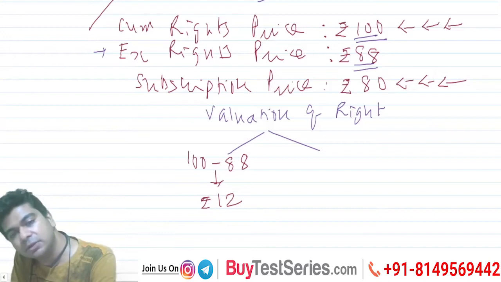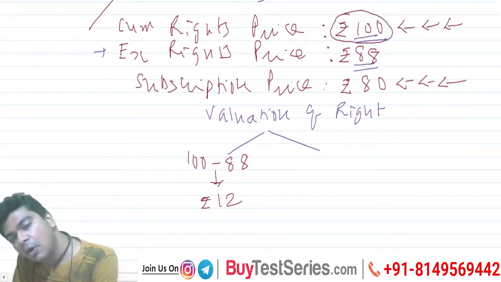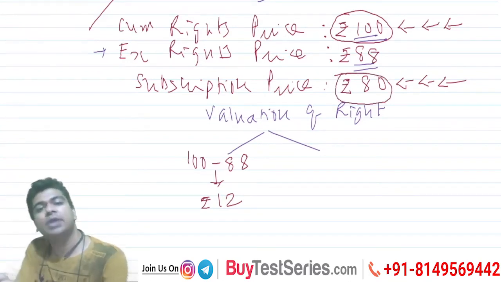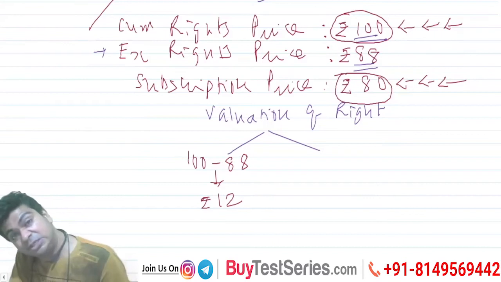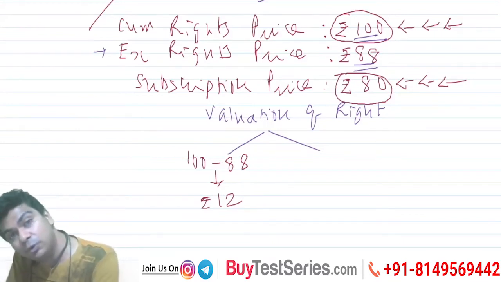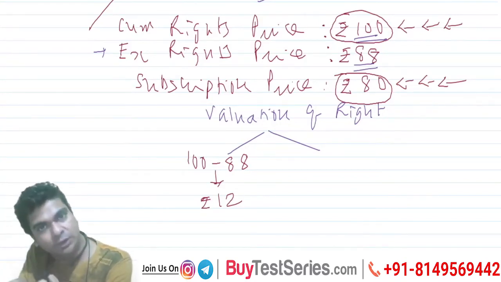Many times we compare this, that the market price right now is 100 and I will apply for the rights at 80. So I will pay 80 rupees to the company, and then that share will be sold by me at 100, and I'll make a profit of 20 rupees per share. That will not happen. That will not happen.